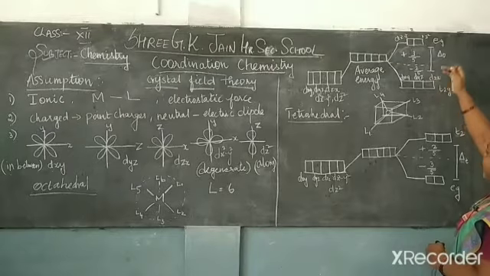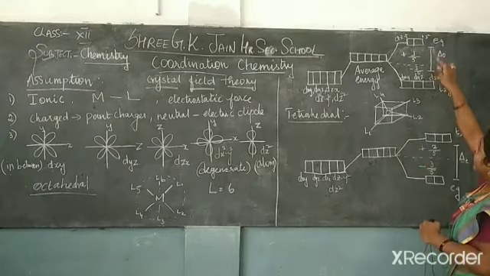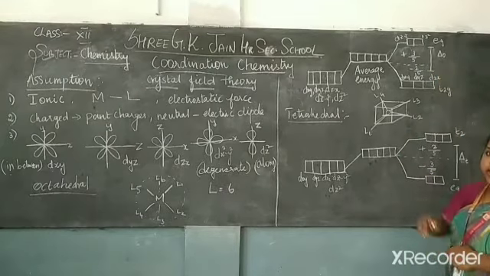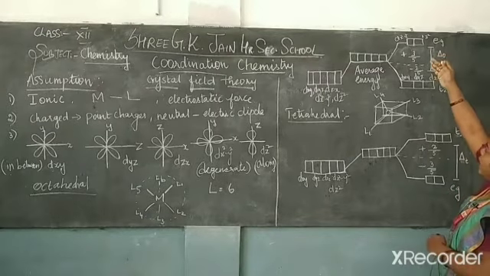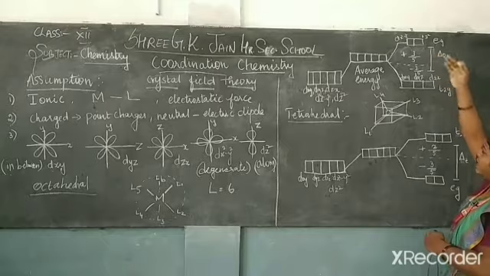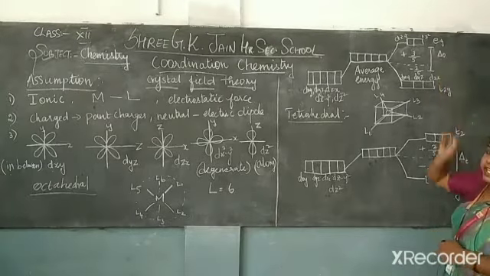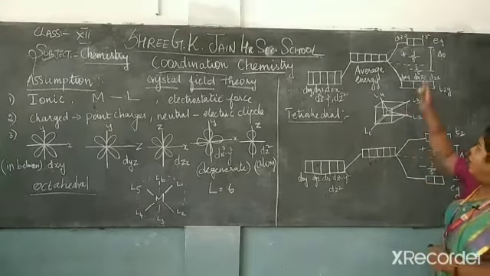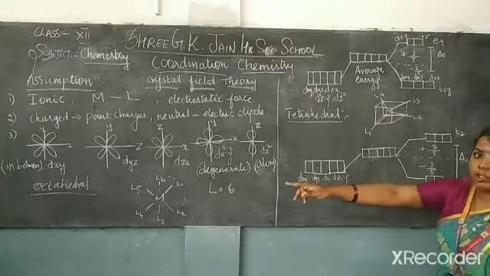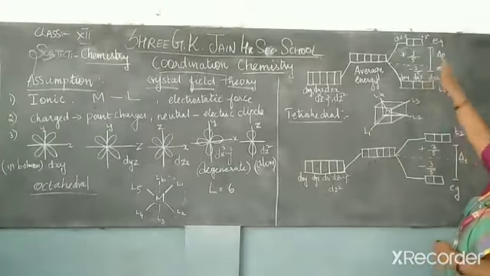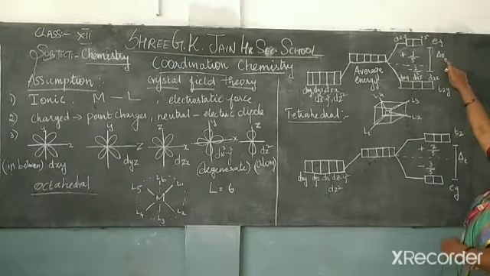So let me show the energy difference. There is an energy level difference that we consider as delta. So delta is the energy level difference between the dx square minus y square and dz square, those along the axis, and those in between the axes. We indicate the term as delta, and O means octahedral, because we have studied the octahedral complex. That is why delta O shows the difference in the energy level of an octahedral complex.